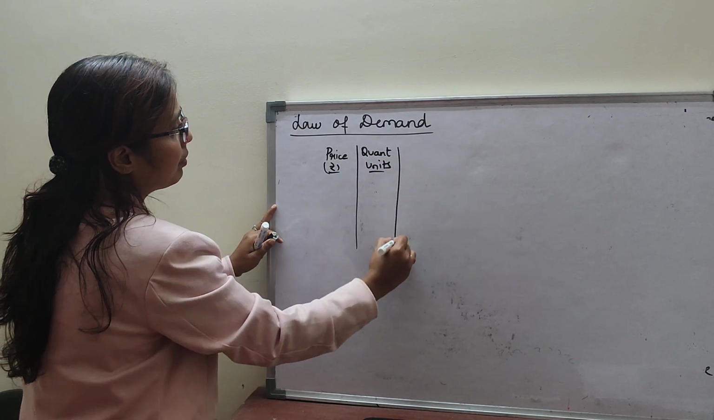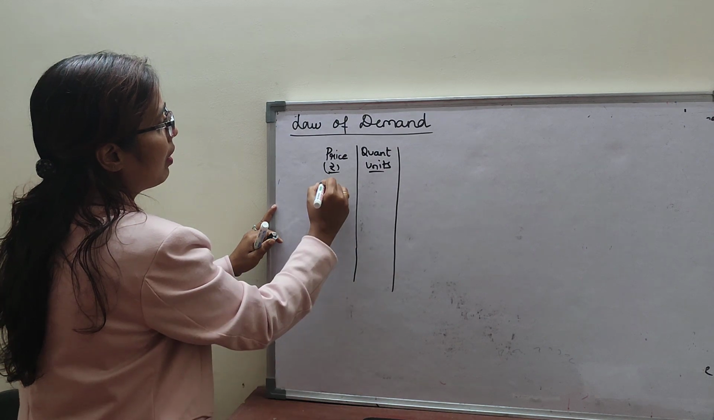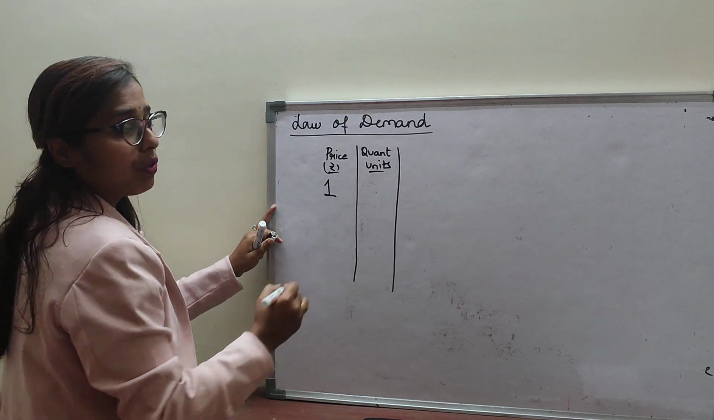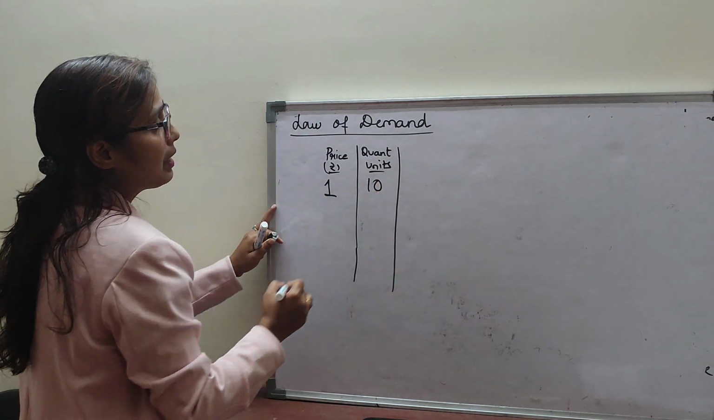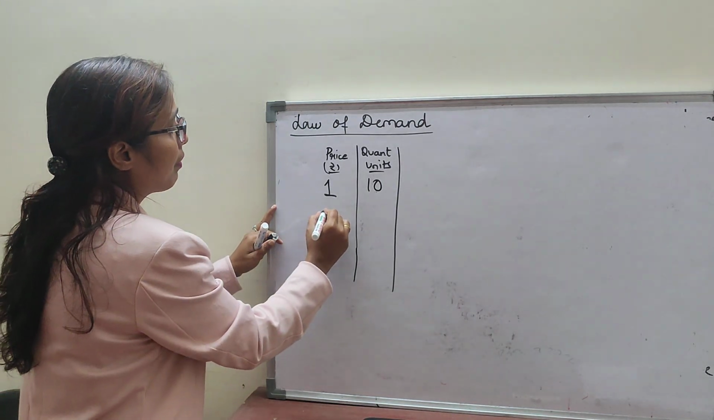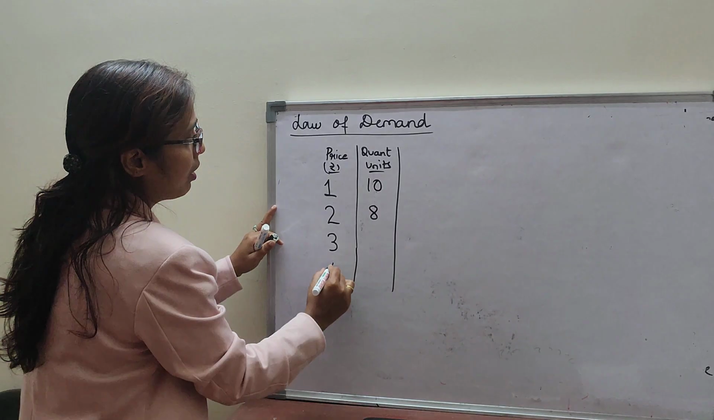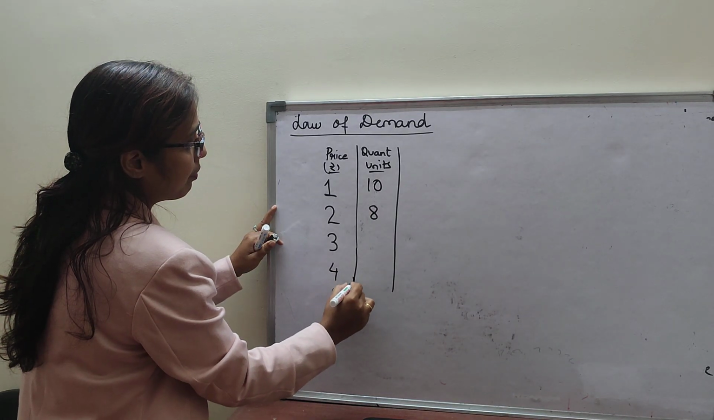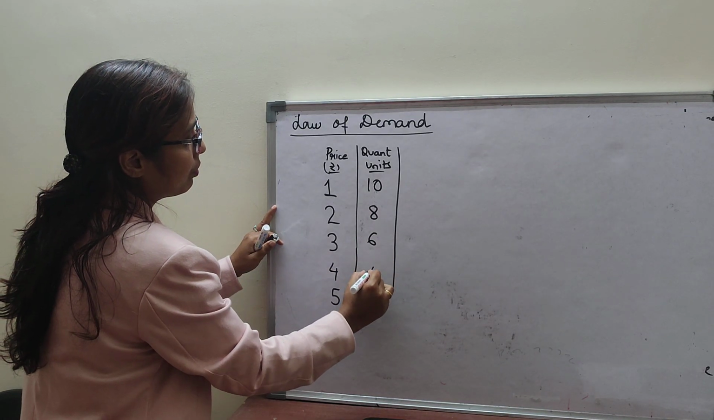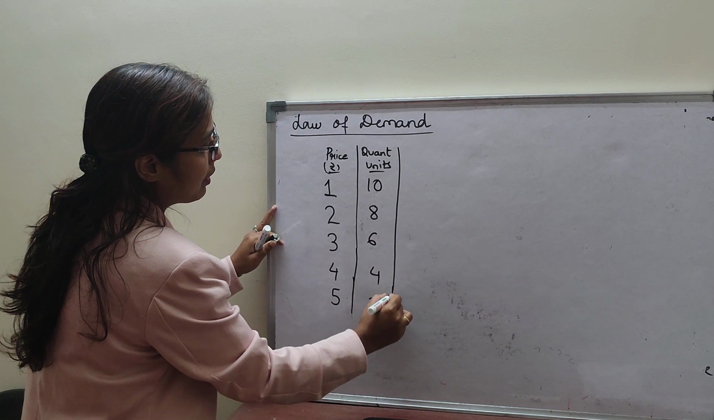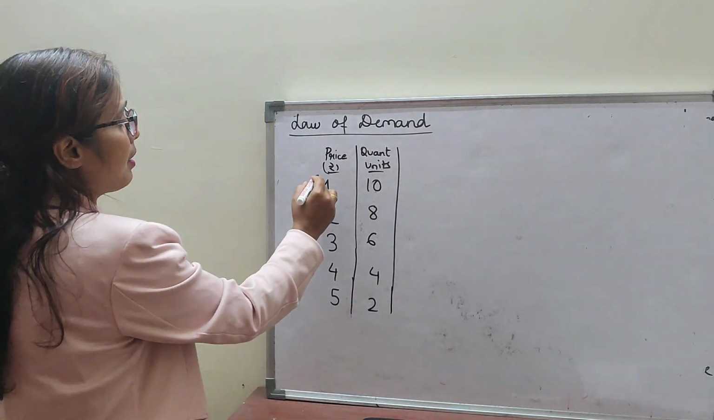Now you see, when the price is rupees 1, I demanded 10 quantities of a commodity. When price is 2, 8, then 3, 4 and 5. What you can see here in this table, two things I can see.